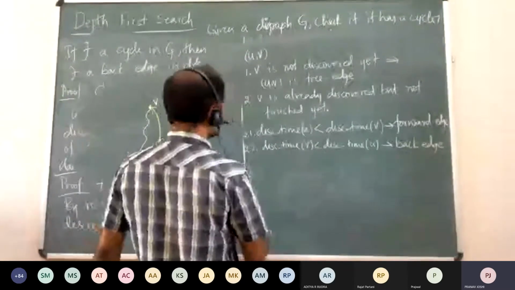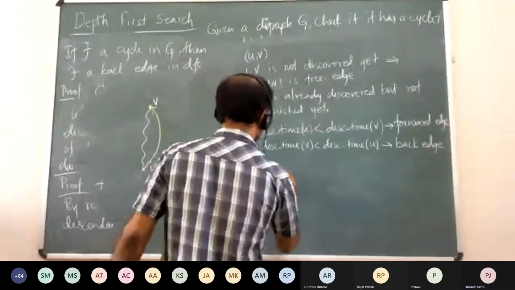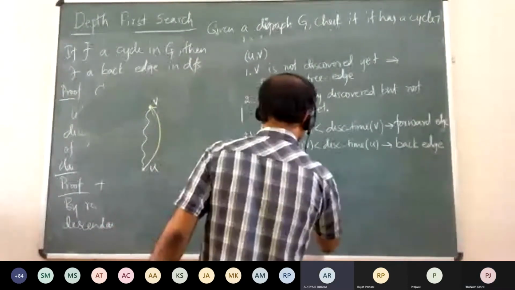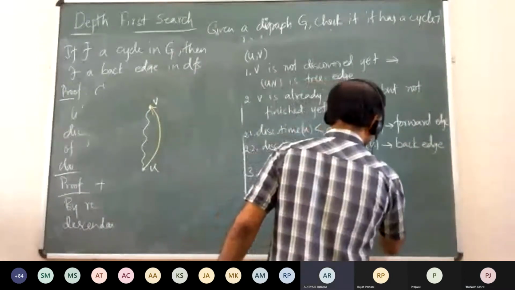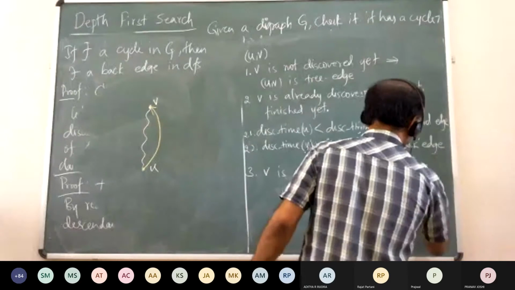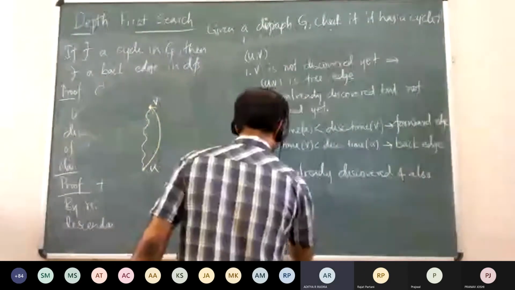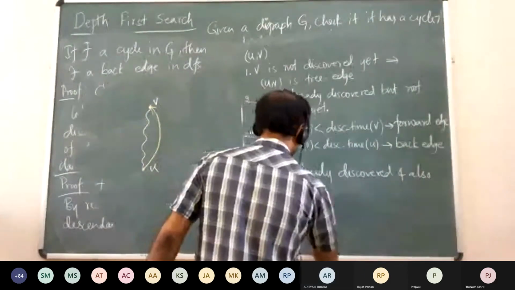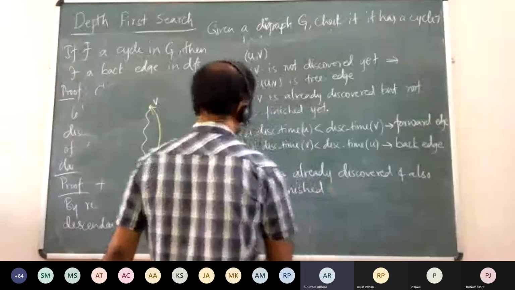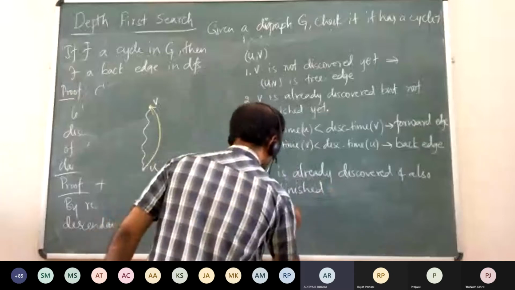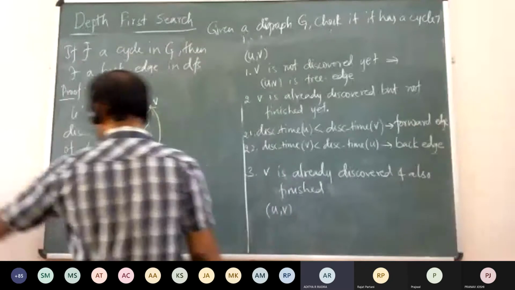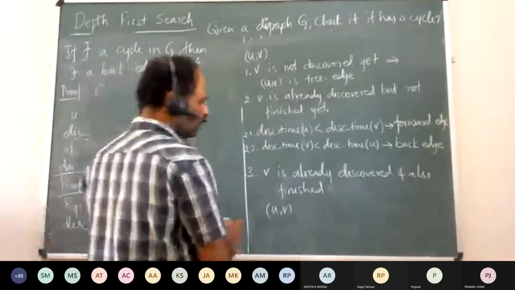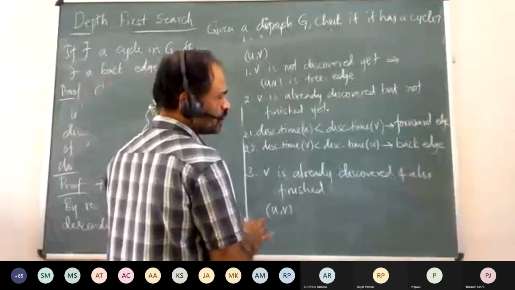So V is already discovered, and finished also. Already discovered and also finished. Now, sir, it will be either a forward edge or a cross edge, I think. Okay. So it will be either a forward edge or a cross edge.